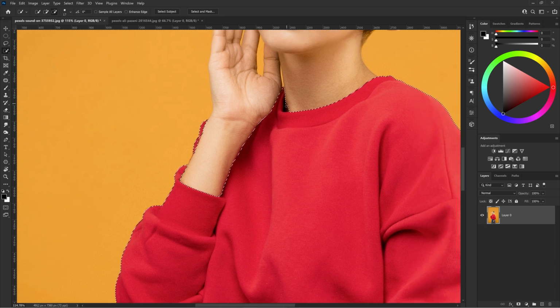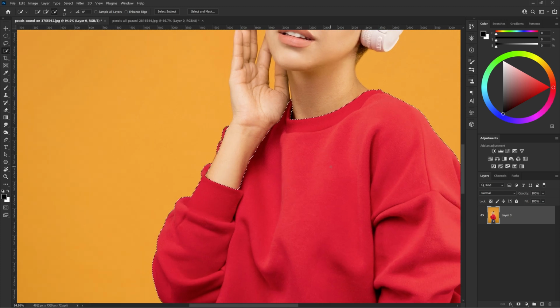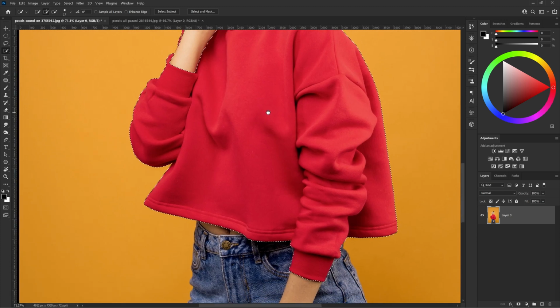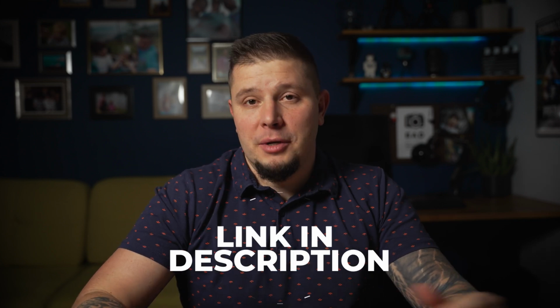Since this is not a tutorial about creating selections, to save some time I will do it very quickly. Of course, you should take as much time as you need to make it great. If you want to learn all about masks and selections, I made dedicated tutorials. You can find links in the description.